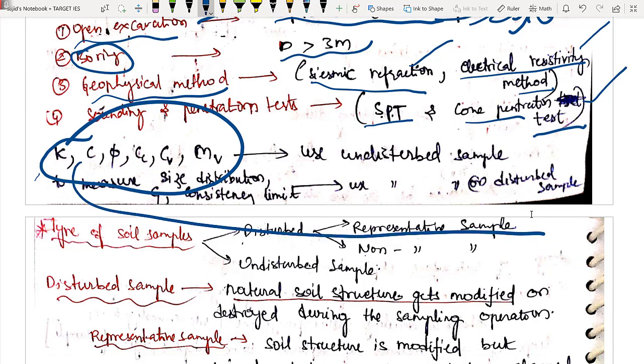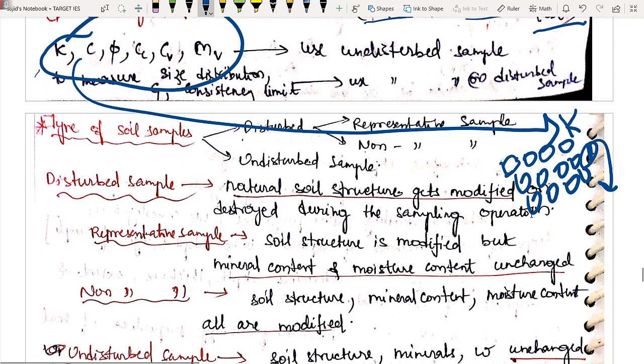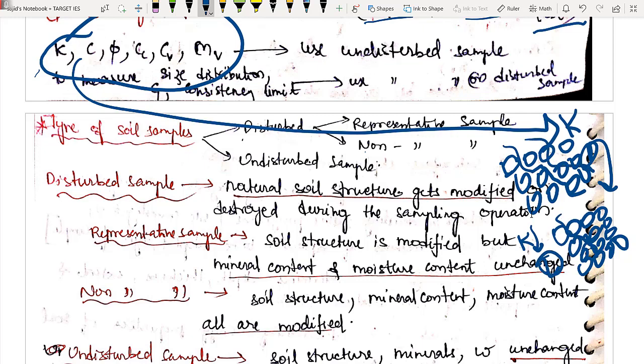Okay, in these properties, for example permeability. The soil has certain structure. Whenever you are trying to take this soil out, obviously it will be further modified, right? Let us imagine the particles came closer. When you are trying to excavate it out, you are taking the sample out, it came a little bit closer. What will happen to your permeability? Permeability has decreased, right? In this case the permeability was very high, but now the permeability is very less. In this case too, I hope you are getting it.